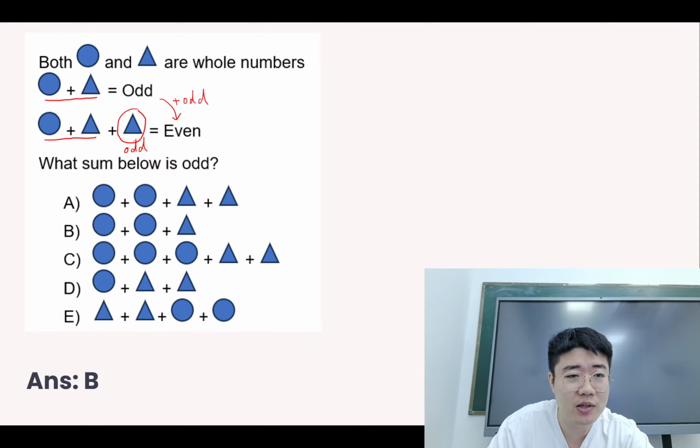So the triangle is odd. Then this circle, we can just decide the value from here. The circle plus the triangle is odd, and from there we know that the circle is even. Okay, and then you just look at the options. It will be option B.